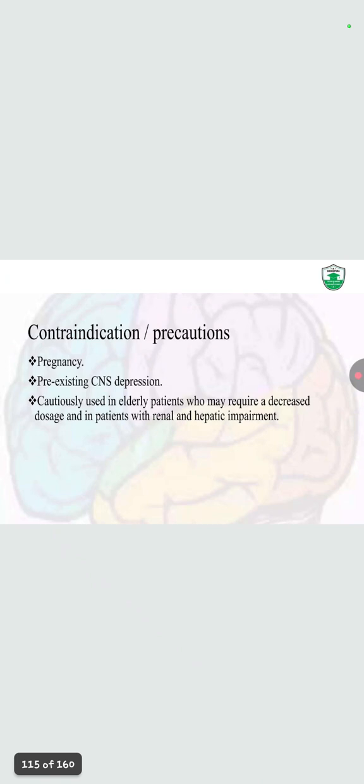Contraindicated in pregnancy, pre-existing CNS depression, and used cautiously in elderly patients who may require a decreased dose, and in patients with renal and hepatic impairment. Adverse effects are drowsiness, ataxia, temporary memory impairment, excitement, respiratory depression.